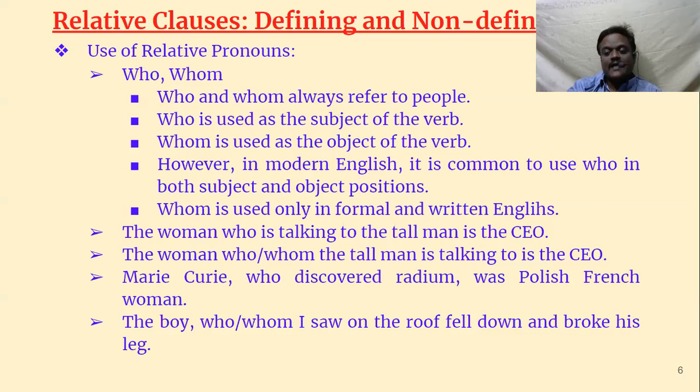Whom did Rama meet? So whom is used as the object of the verb. So in relative clauses, if you are referring to a person who is in the subject position, you use who. If you are referring to a person who is in the object position, you use whom.